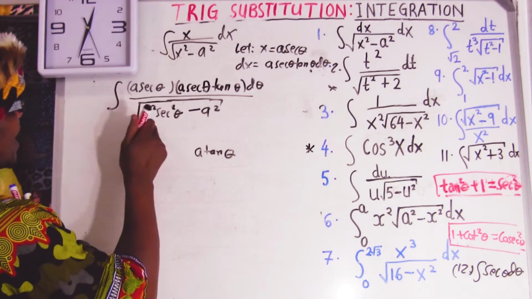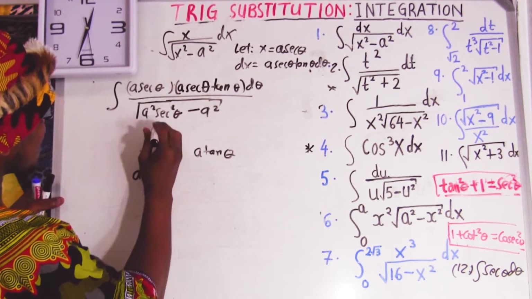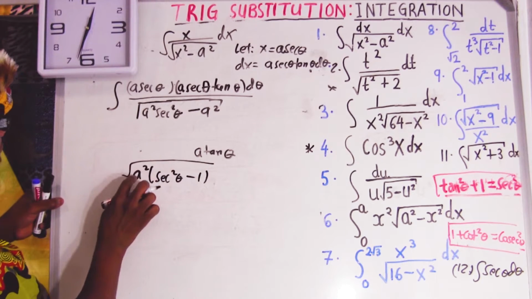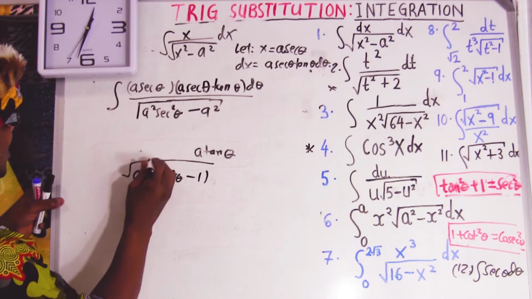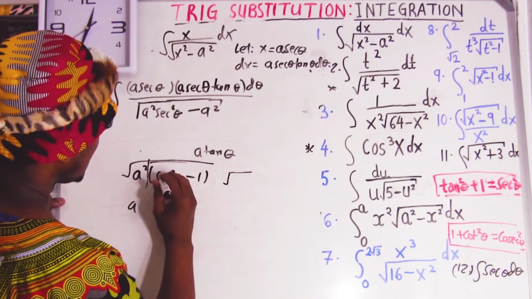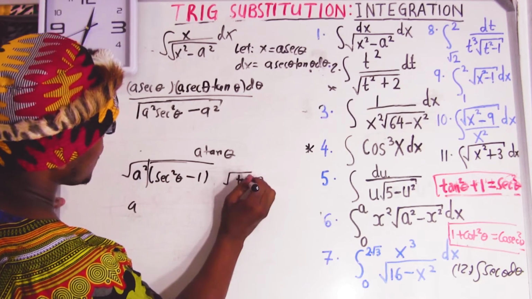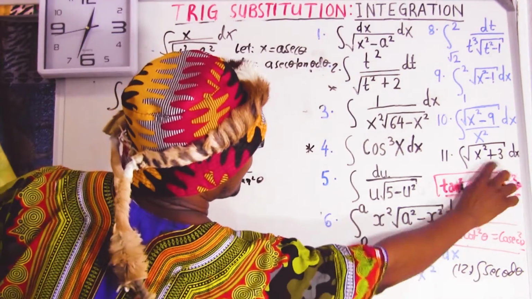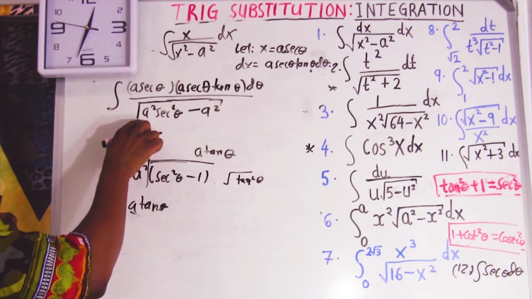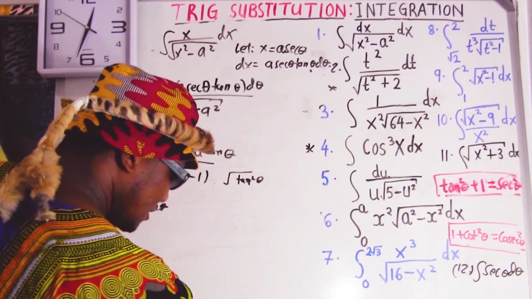You can take a square out, and then here is sec square minus 1, but all of them have a root. The square root of a square equal to a, and sec square minus 1 equal to tan square by the identity. But the square root of tan square is tan. That's why it's going to be a tan.